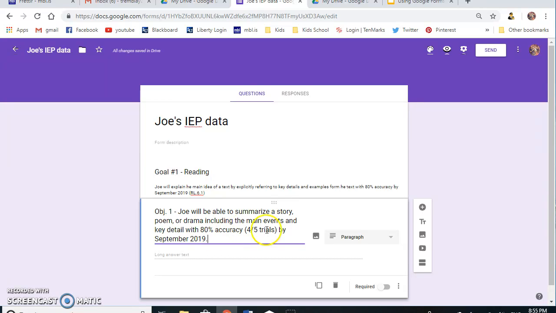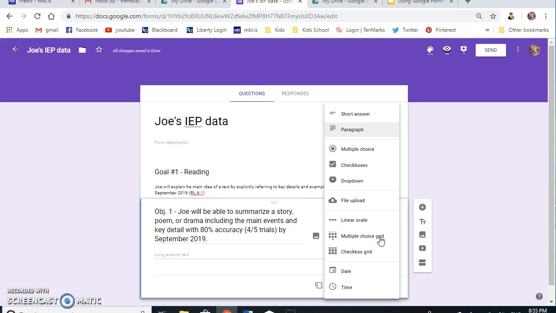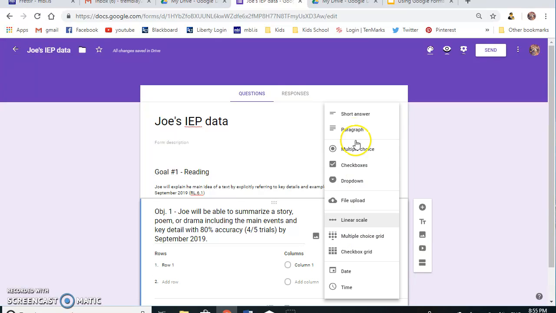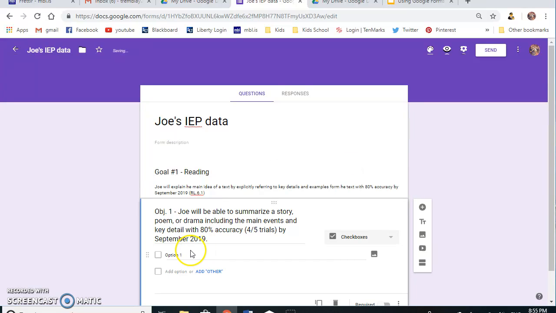Sometimes when you write in Google Forms, it's going to automatically give you, like here it says, automatically a paragraph. I don't want this to be a paragraph. I want this to be checkboxes. So let's see, we're going to go here into checkboxes, and there I'm going to take the key things out of my first objective that I am going to measure. The first objective is asking to summarize a story, poem, or drama, main events and key details with 80% accuracy.